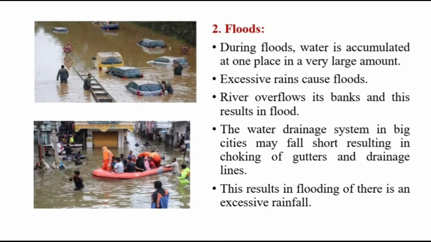Then there are also some after effects of floods, like various diseases such as malaria, dengue, etc. get spread. So in this way, floods affect the health of the people. Okay, so floods also have very adverse effects on the environment.